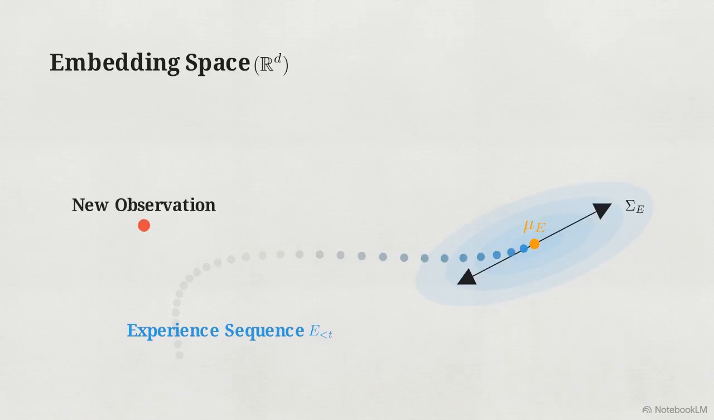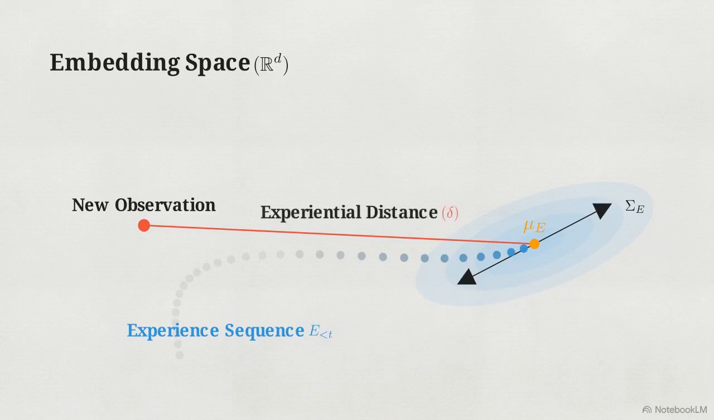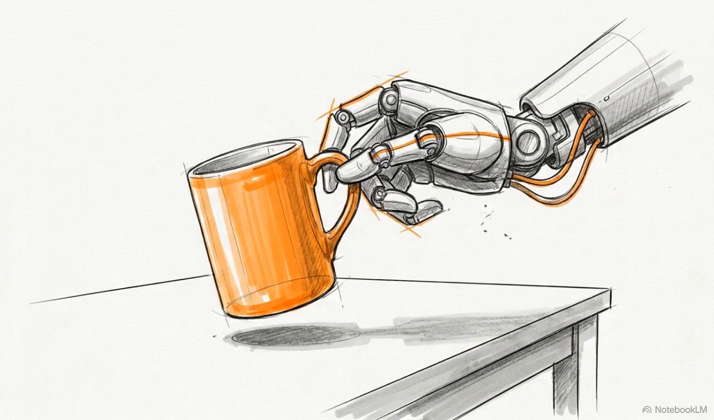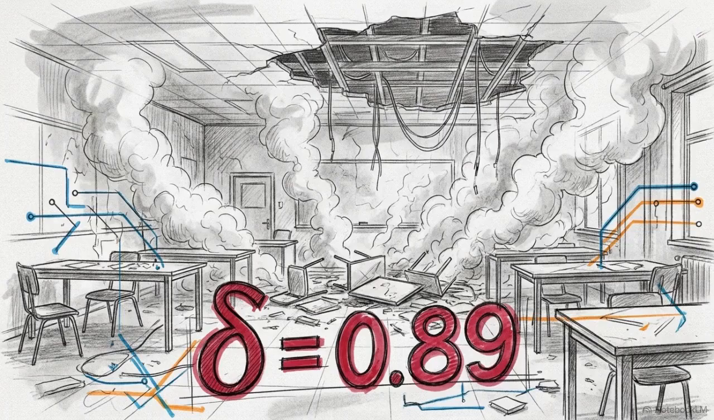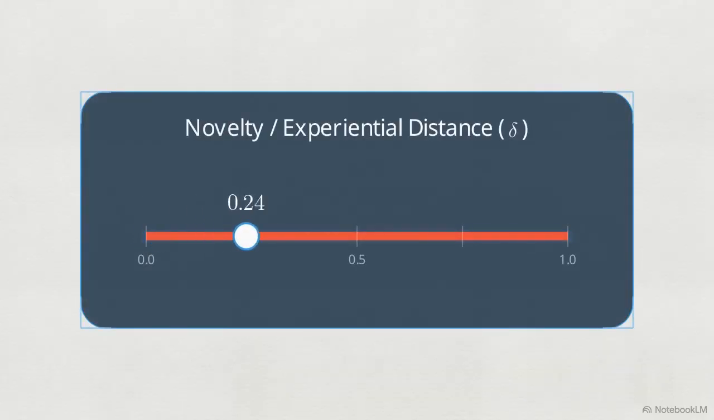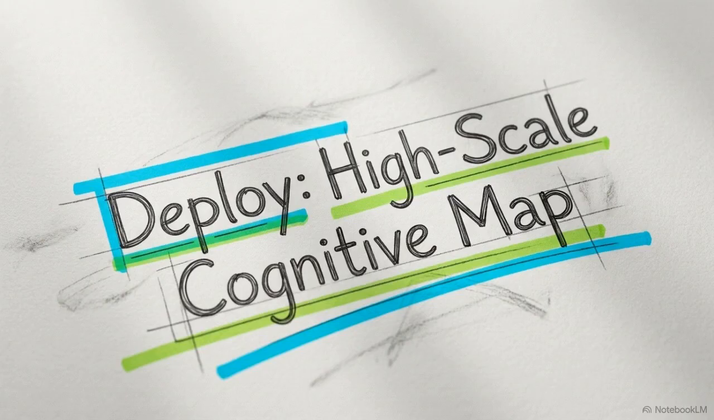When a new observation occurs, the system calculates its Mahalanobis distance against that established cluster, the core metric. A highly familiar situation yields a low scalar value. The system recognizes the routine environment and triggers concrete, low-scale execution models to handle standard physical tasks. A highly novel situation yields a large scalar value. Recognizing the unfamiliarity, the system triggers abstract, high-scale reasoning models to generalize and plan a way out.